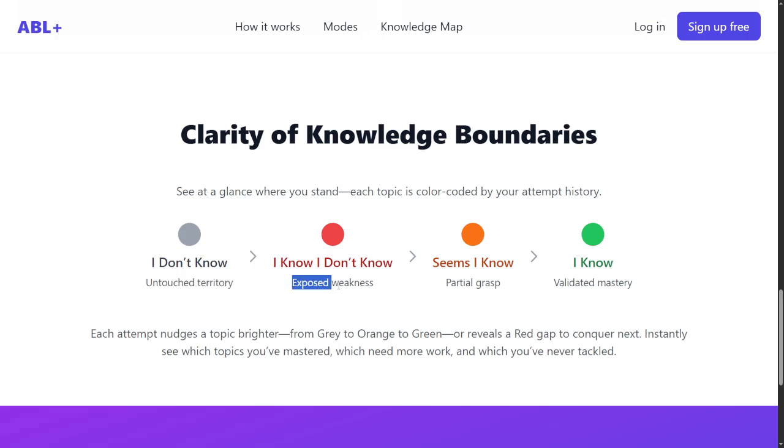And once you do that, on the basis of your interaction with the questions, the results and attempt type, we segregate what you do not know and what you partially know. So either you know something partially or you do not know. It's a good thing to know that you do not know, so that you can work on it. That's where the system helps you also. And whatever you know partially, you can solidify, and then it moves to the I know category.